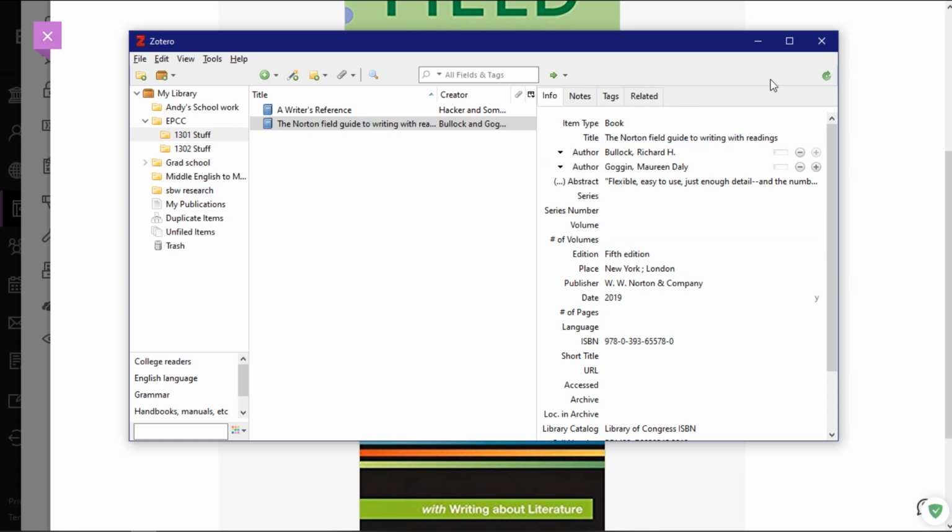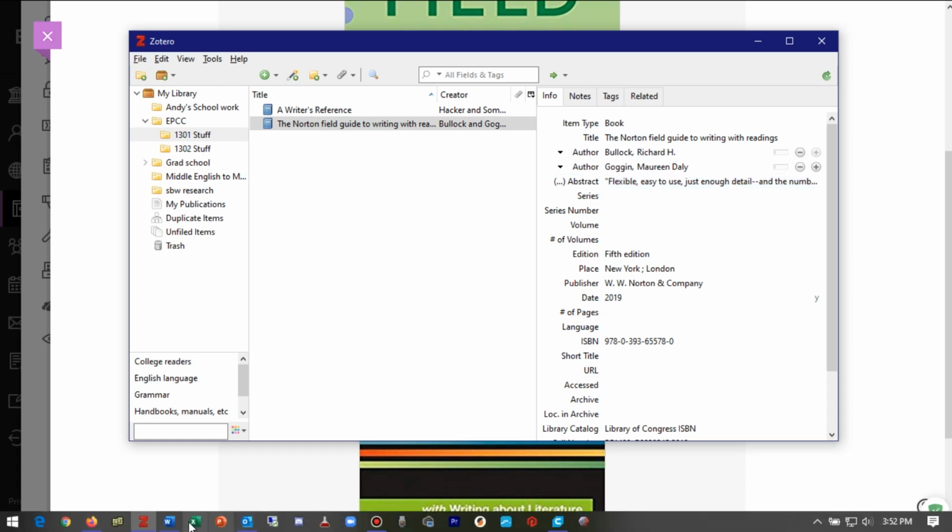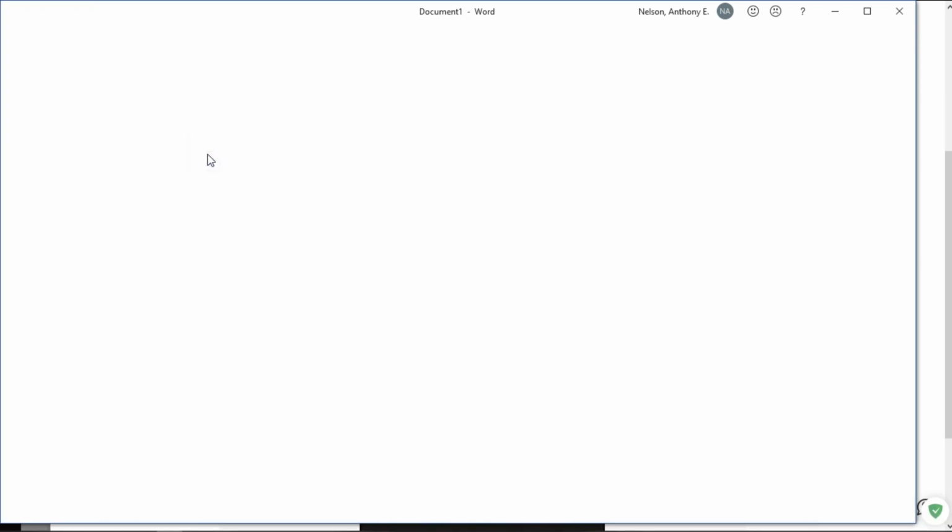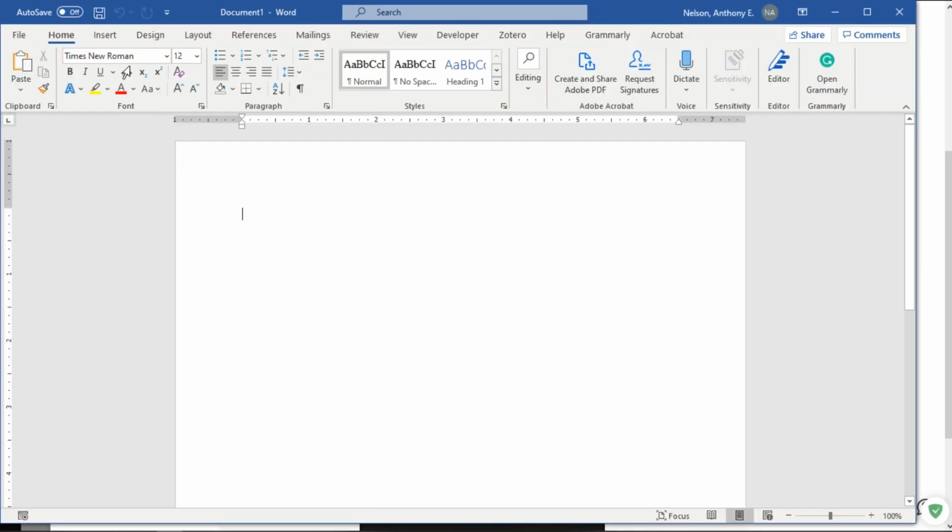Now I need to leave Zotero running in the background while I use Microsoft Word. So let's click over to Word. Now here I'm going to create a blank document, and it's in Times New Roman 12, double spaced, because I've already set everything up. So if I need to borrow a quote from somewhere in the book, well, I need to put quotation marks around it, don't I? Let's say I borrowed this quotation.